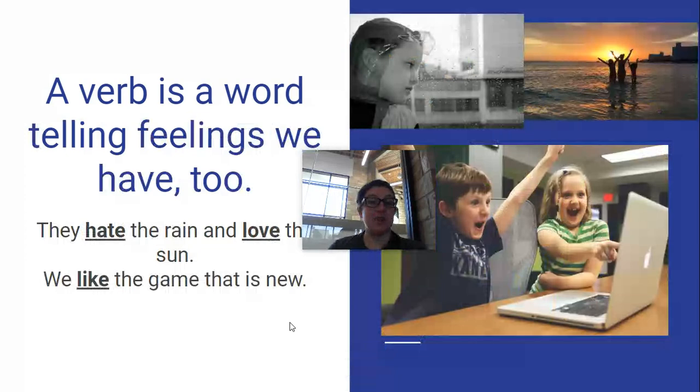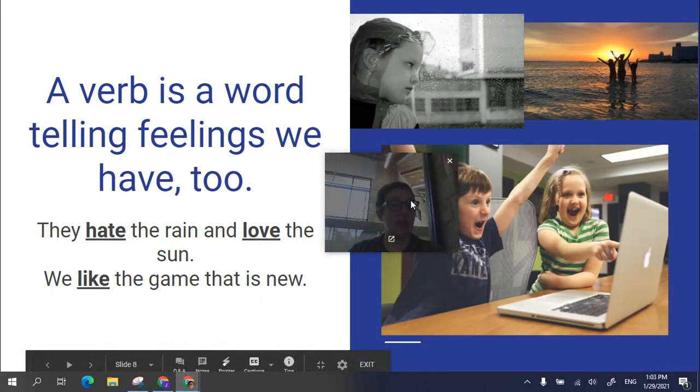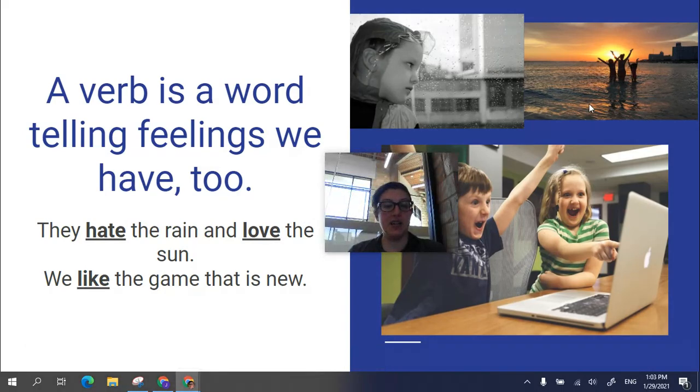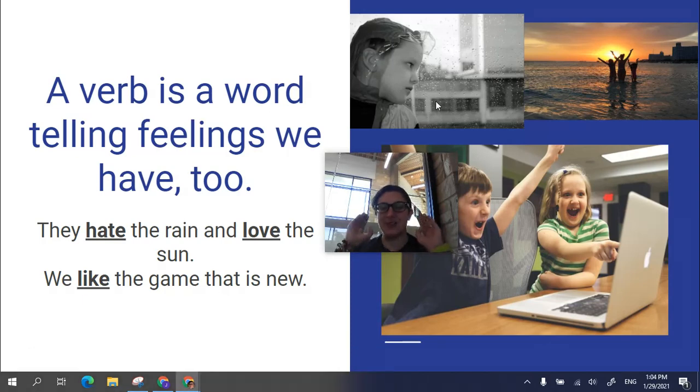A verb is a word telling feelings we have too. They hate the rain and love the sun. We like the game that is new. So these are actions in a way, right? It's something I can do, but you can't see the action, right? It says they hate the rain. She doesn't look very happy with it, but it's not like she's actively hating the rain, right?